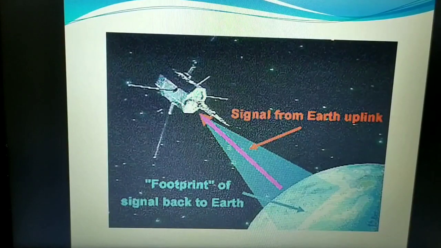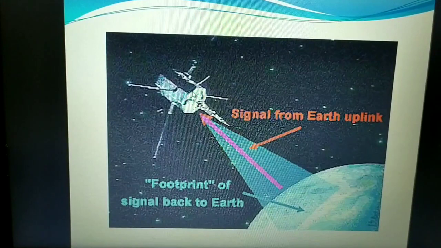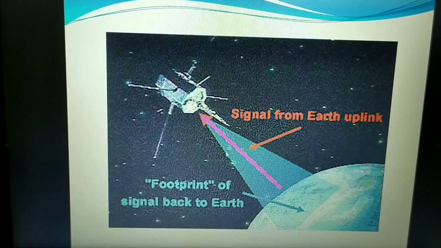It will amplify and broadcast, and that broadcasting frequency will be so high that it will cover a large amount of area on the earth surface. Almost 1/3 of the earth surface will be covered by the satellite. It depends upon the capacity of the satellite also. Whenever the data signals reach the ground stations, there will be multiple high gain antennas, and those high gain antennas can be microwave stations.